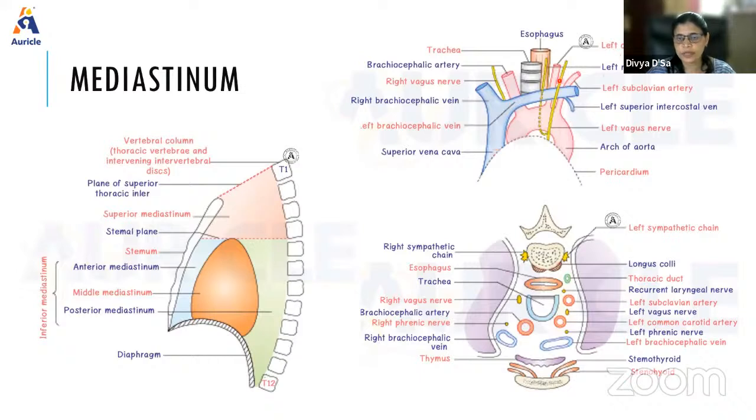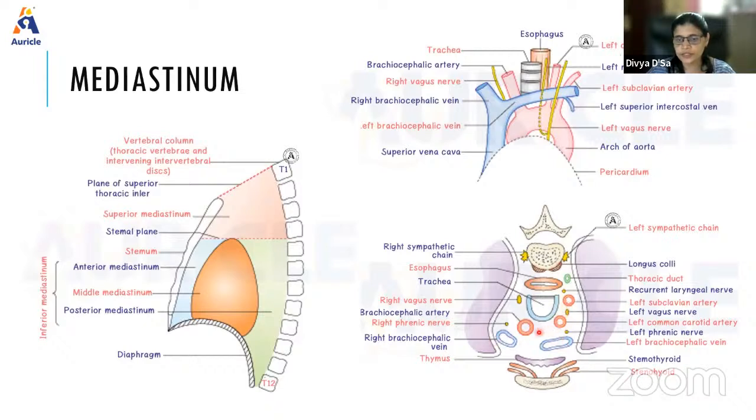So these structures mainly form the contents of the superior mediastinum. In a cross section, we can see the same thing. This is the sternum, that is the manubrium sterni. Here we see two muscles, sternohyoid and sternothyroid. This is the thymus gland. Here we see the right brachiocephalic and left brachiocephalic vein.